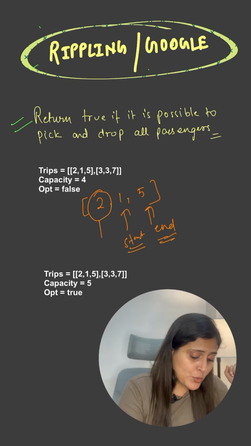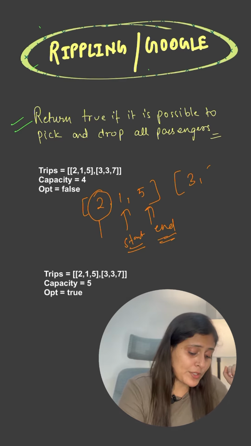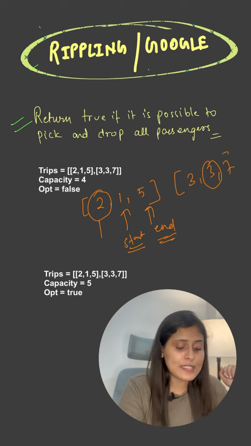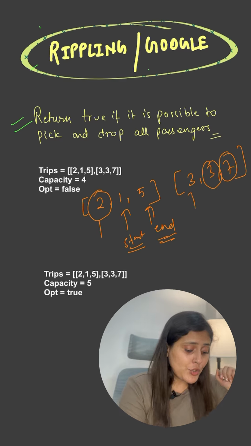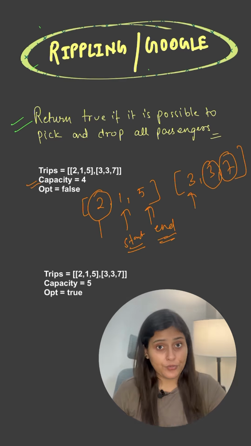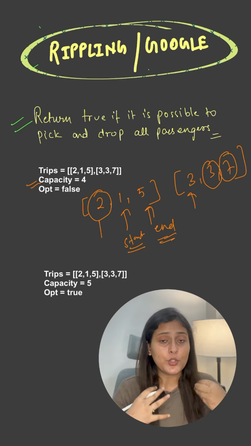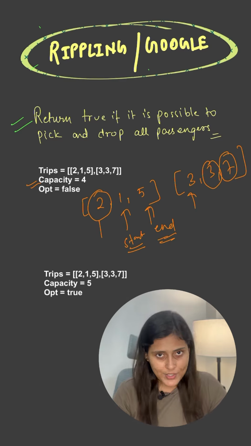Now the second one, you will check 3, 3, 7. So it starts from 3 and ends at 7 with capacity 3. You have been given a maximum capacity of 4. If it is possible to drop all the passengers, then return true, or else false.